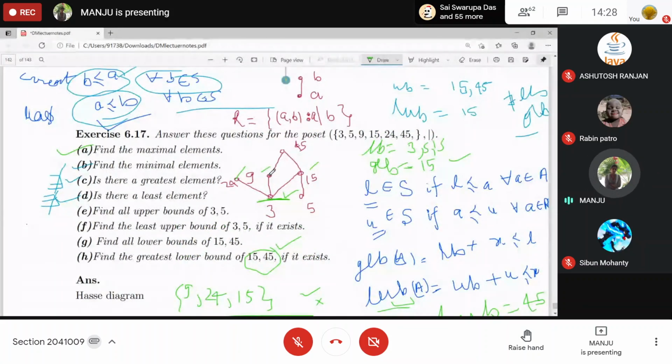If you have any doubt, then tell me. What about the upper bound of 3, if you consider only 3?